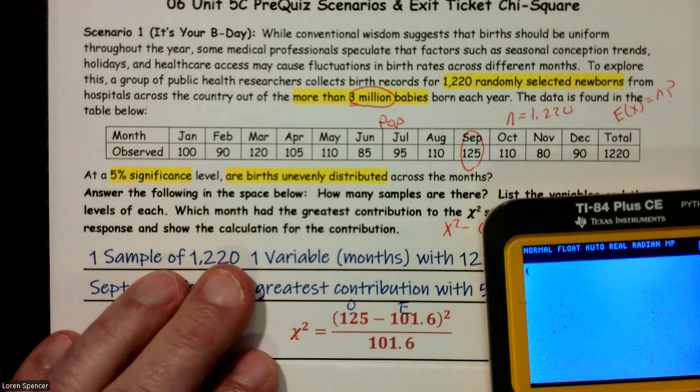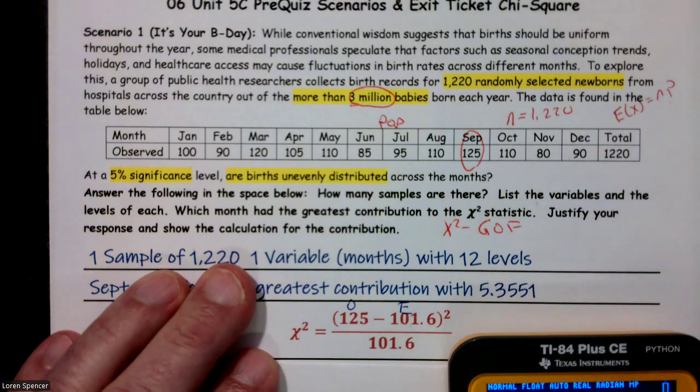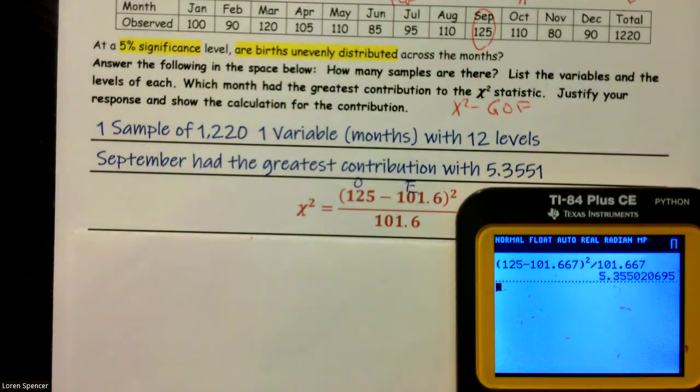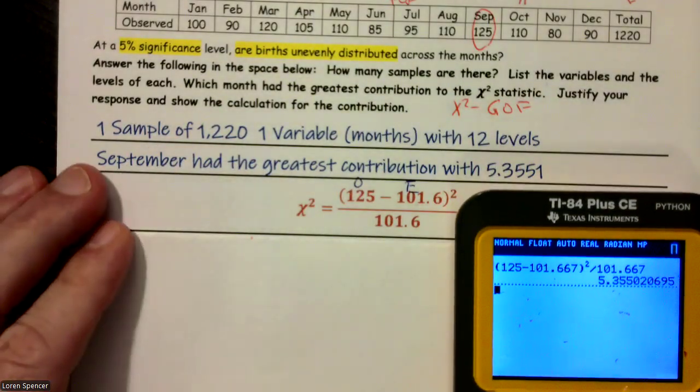So parenthesis 125 minus 101.667, close it, square it, and then we're going to divide it by 101.667. And sure enough, we get it within rounding error. So that's how that was calculated.